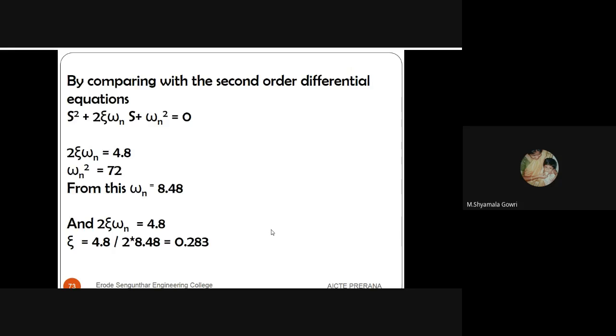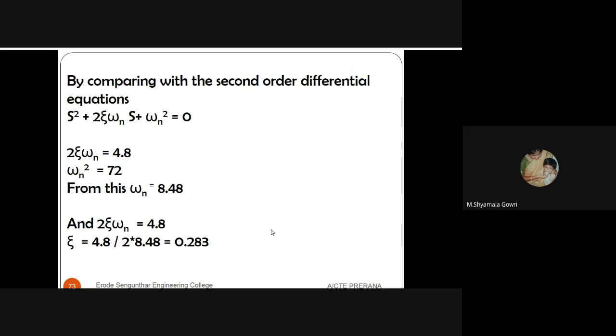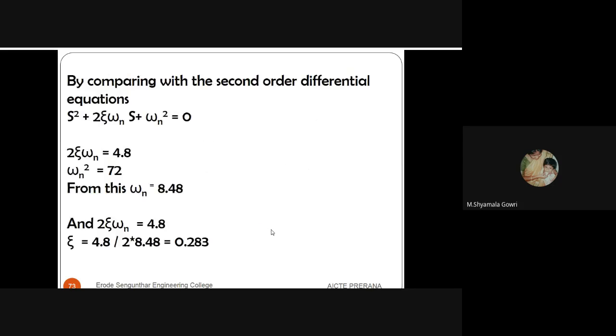By comparing the given equation with the general form equation, 2 epsilon omega n is 4.8 and omega n squared is 72. So when omega n squared is 72, taking the square root, omega n will be around 8.48. And 2 epsilon omega n is 4.8, so from this we can calculate the epsilon value. It is around 0.283. So the answer B is right. 0.283 and 8.48 radians per second is the right answer.